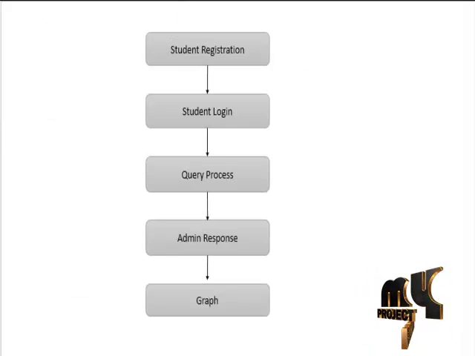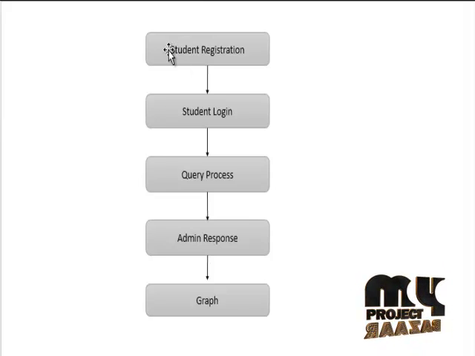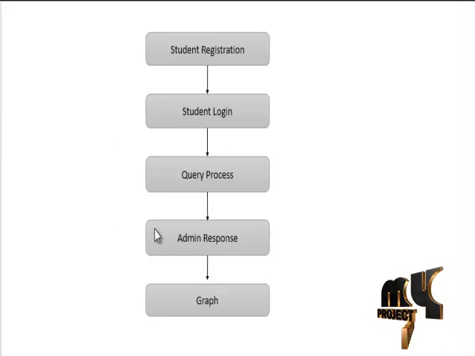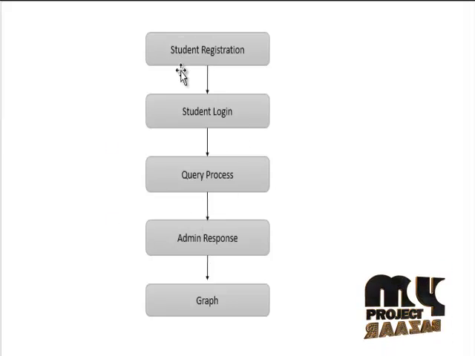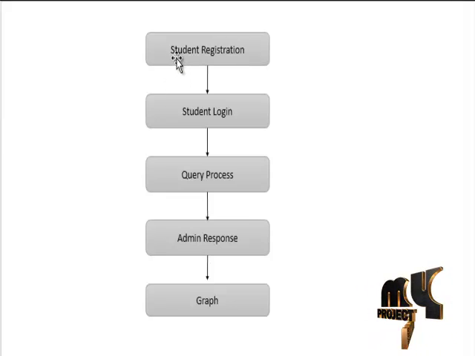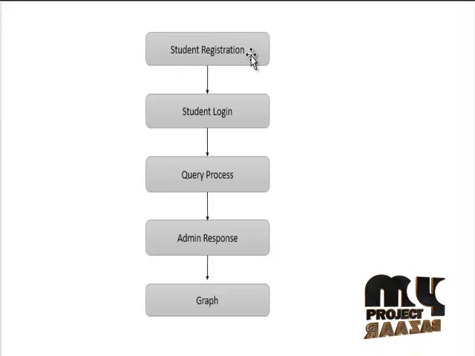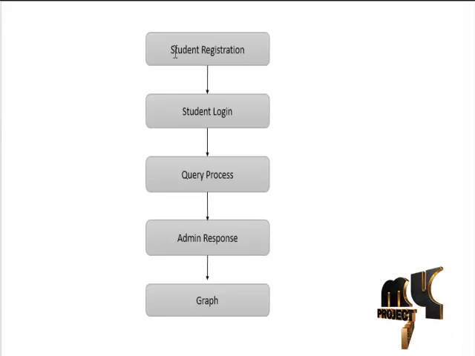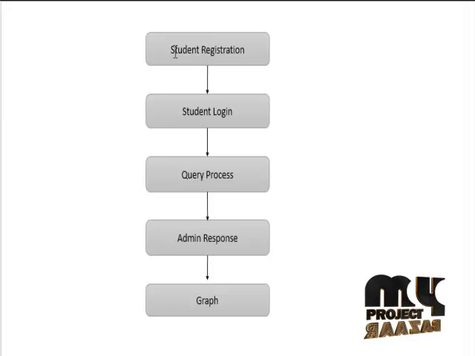This is our project flow diagram. In our process, there are 5 steps or 5 modules involved. The first module is student registration and the login process. The student registration is done using the cloud registration process. Our process involves cloud computing.